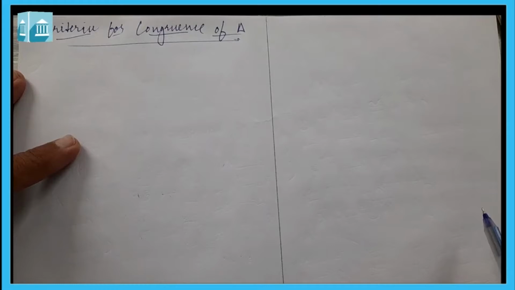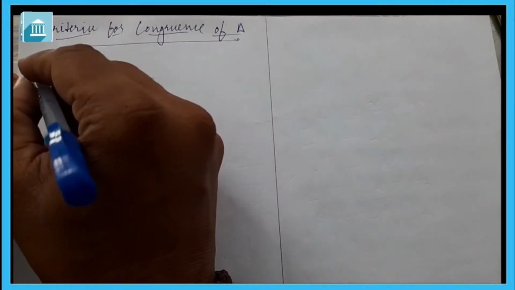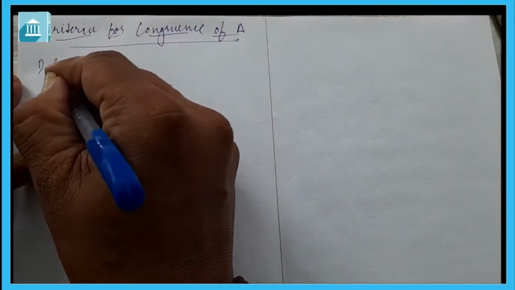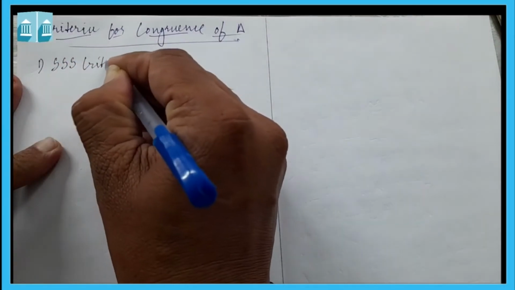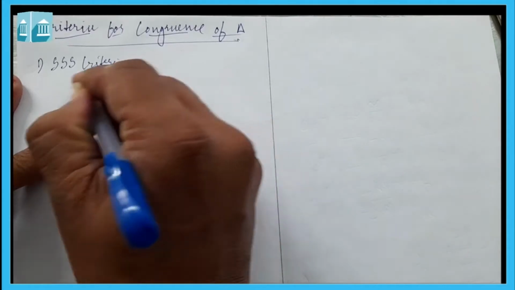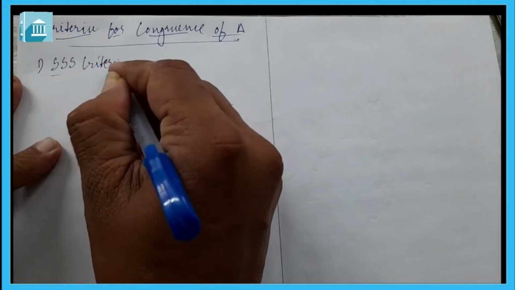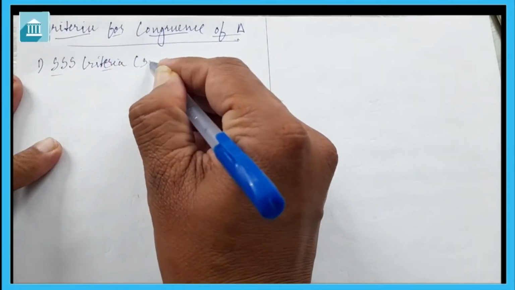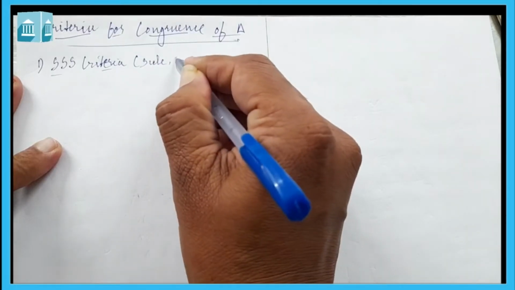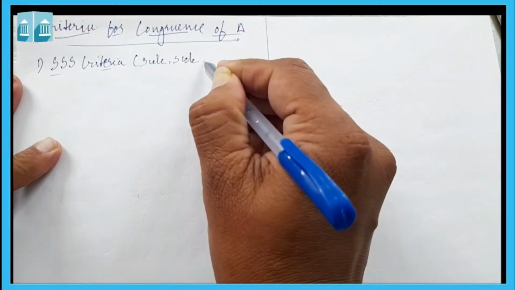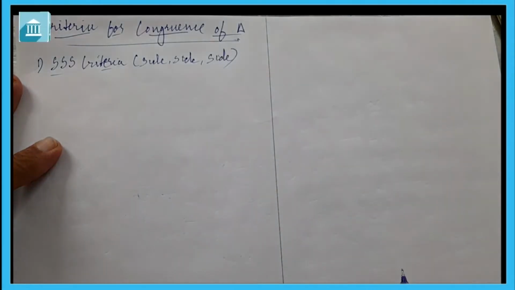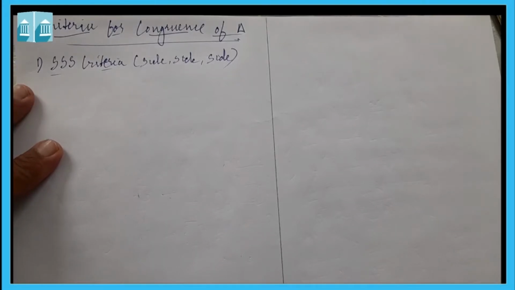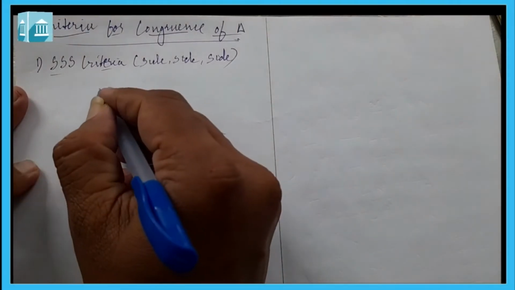So let us begin with the first criteria, and the first criteria is SSS criteria. SSS criteria is the short form for side, side, side criteria. The first criteria here is side, side, side criteria. Now let us try to understand what side, side, side criteria is.